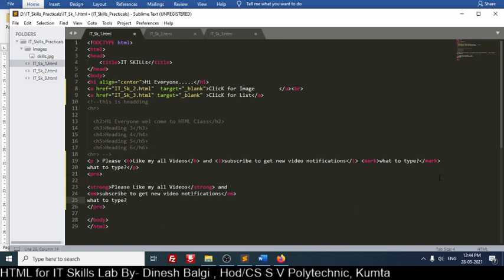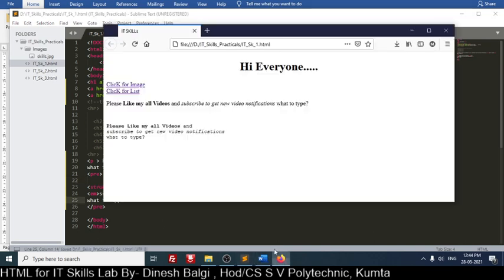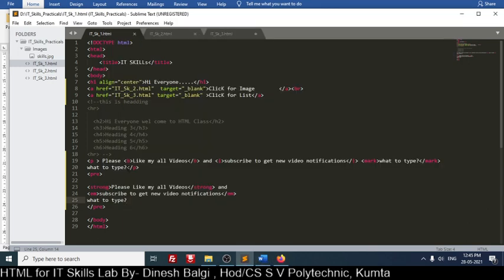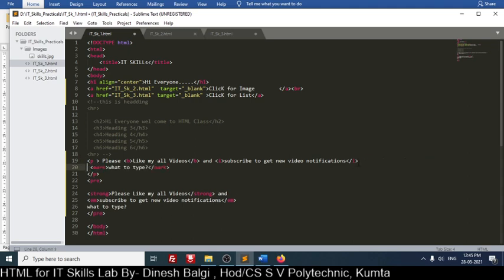Control S, refresh. This is mark text, you can mark it like this. Okay, then here I will remove this. Then next we will try one more. So the deleted text we will use. Should have mark, yes, DL.